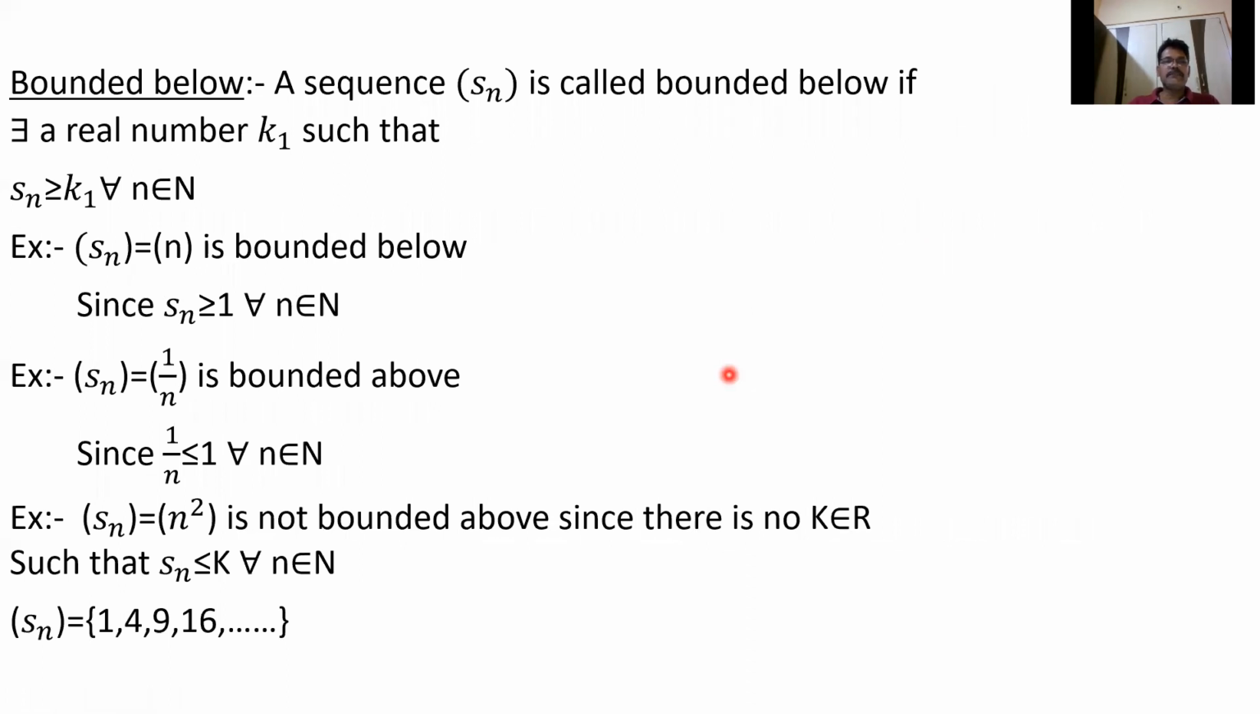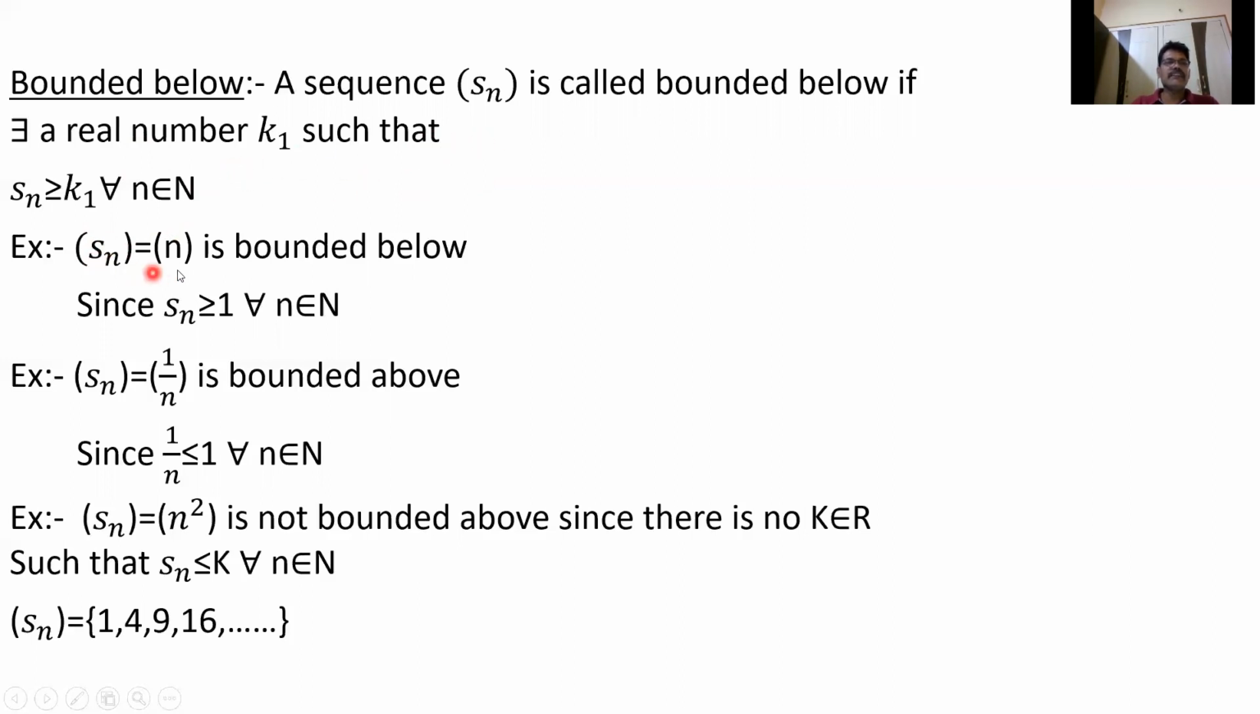Before defining a bounded sequence, first we see when a sequence is called bounded below and bounded above. A sequence Sn is called bounded below if there exists a real number k1 such that Sn is greater than or equal to k1 for all n belonging to N. That means every term of the sequence must be greater than or equal to k1. In that case, we say that the sequence Sn is bounded below.